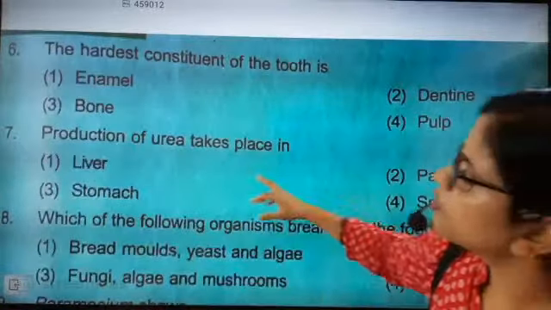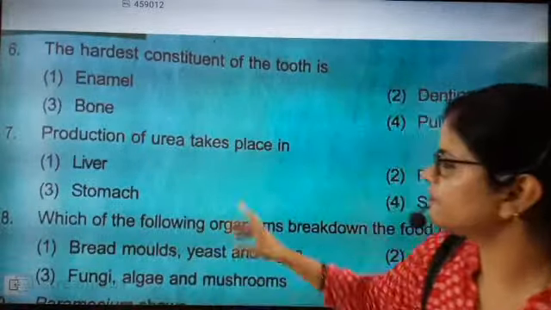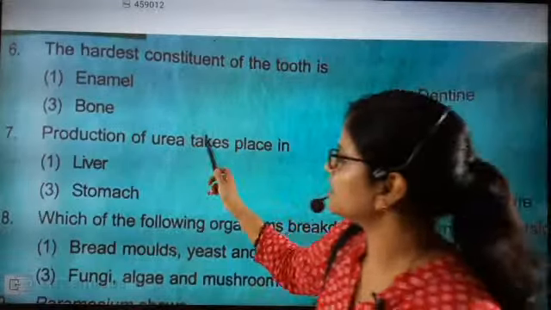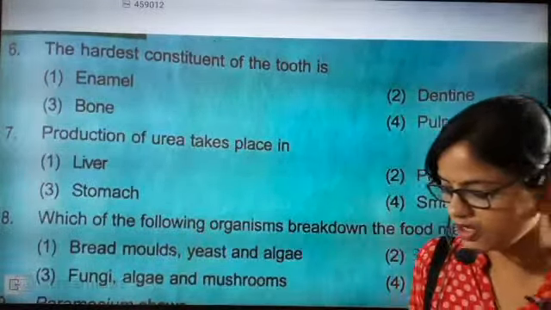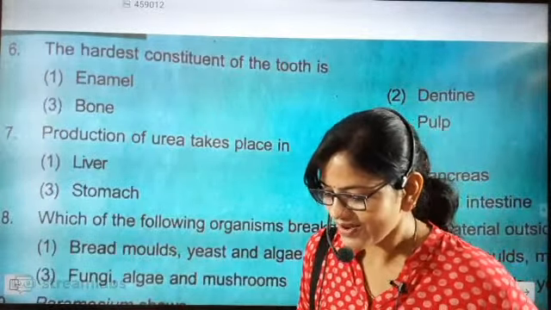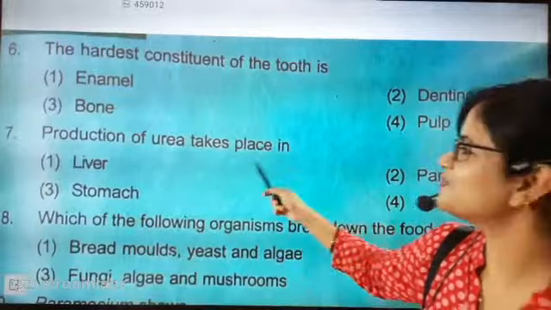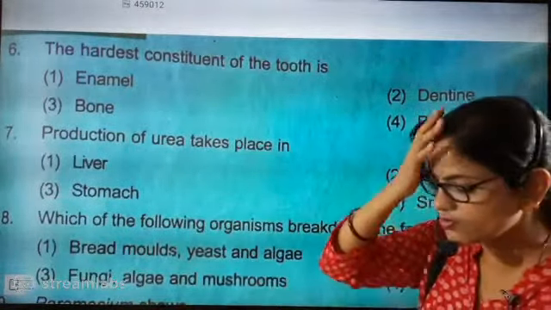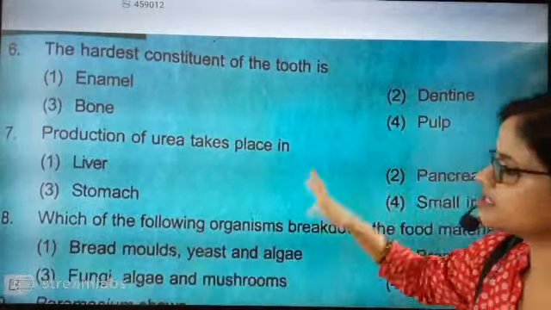Now, production of urea takes place in liver, stomach, pancreas, small intestine. This is the most important answer. Production of urea takes place in liver. The correct answer is liver. Very good. So those who have given option A as the correct answer, that is the correct one.